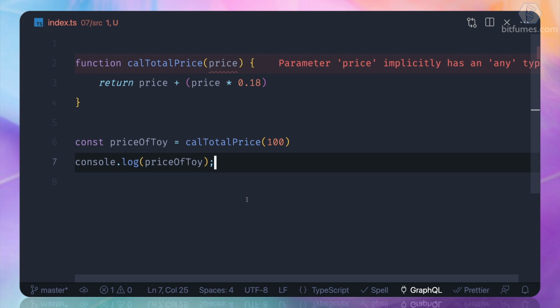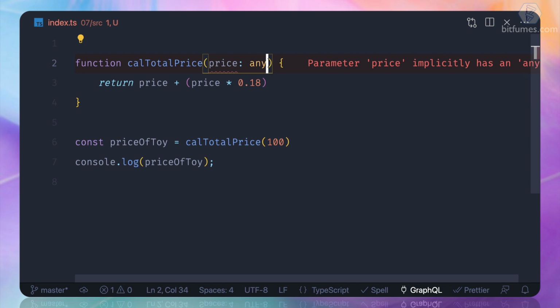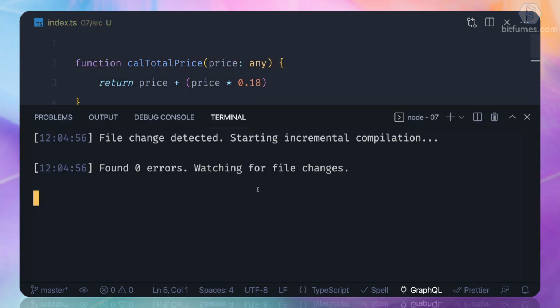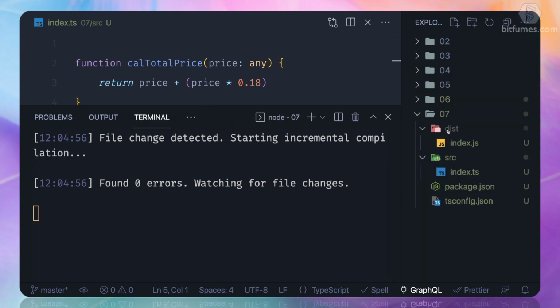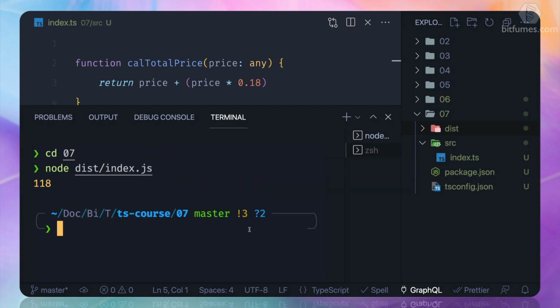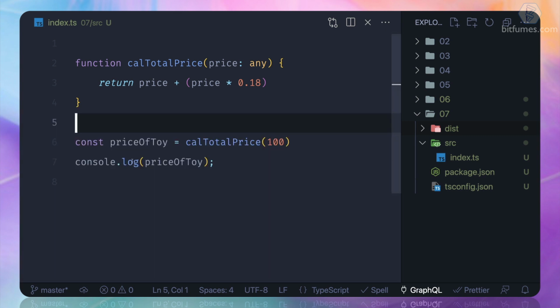Whenever I don't know what type I have to use, I just say, hey, this is going to be any, and this is going to be fine, absolutely, because see, everything is working. This means if I open the new terminal and go inside this and I say node, run this file, we get 118, because 100 plus 18% of 100 is 118.